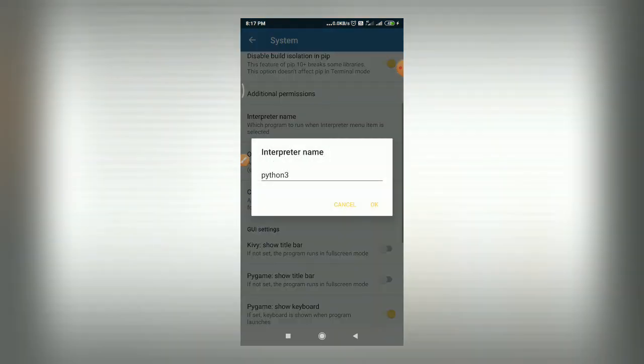Then next option, you have interpreter name. It simply shows you the name of the interpreter which is used for interpreting Python programs. So our interpreter name is Python 3.